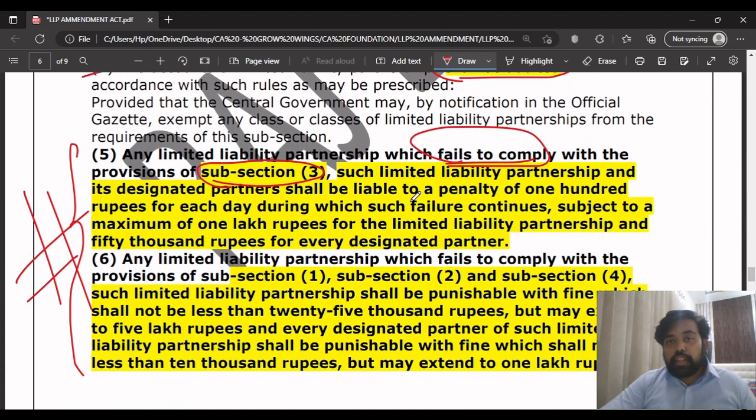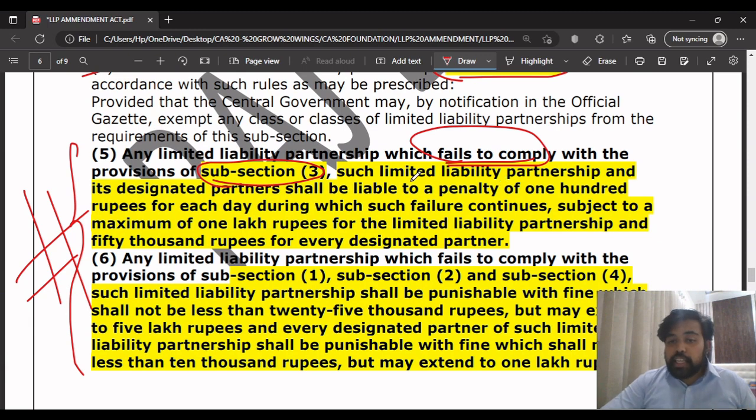In such a case, what will the fine be? Both the LLP and its designated partners shall be liable to a penalty of 100 rupees for each day during which the failure continues, subject to a maximum of 1 lakh rupees for the LLP and a maximum of 50,000 rupees for every designated partner.